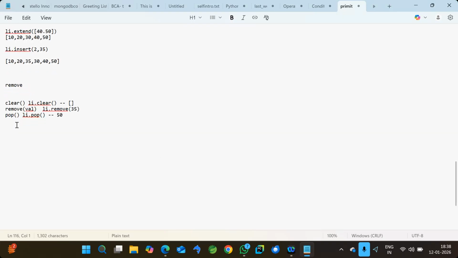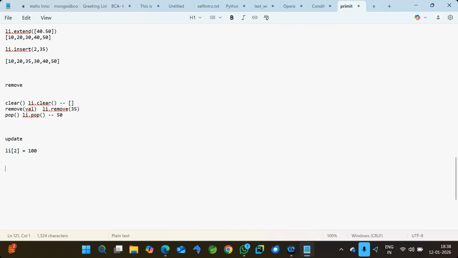And if you want to update, there is no inbuilt method, but there is an index we can use, like li of, let's take 2 is equal to 100. Whatever value we have in the second index, that is 30, now it will be replaced by 100. So if you want to update the data, you can use the index to update the data.